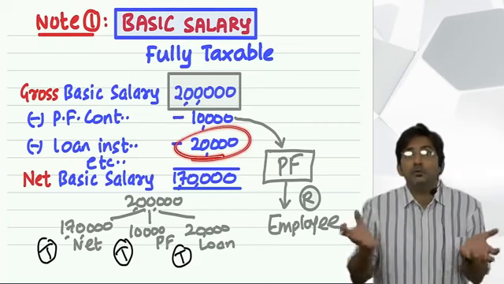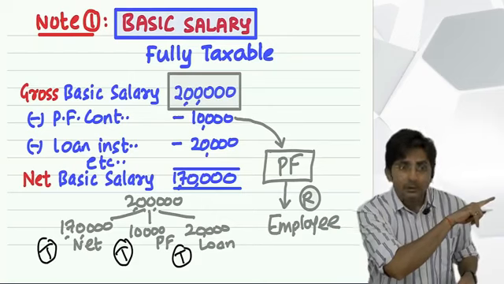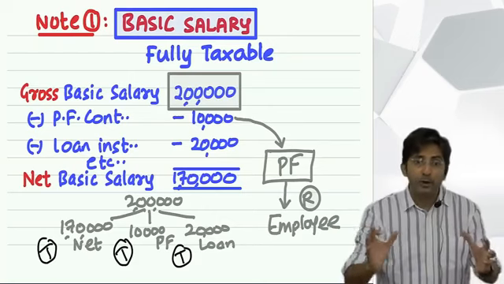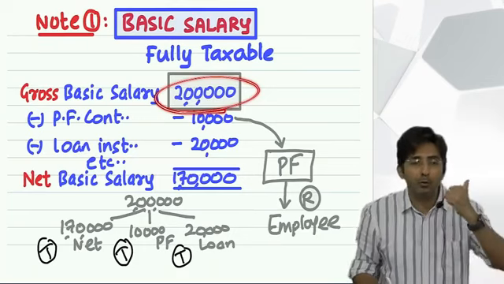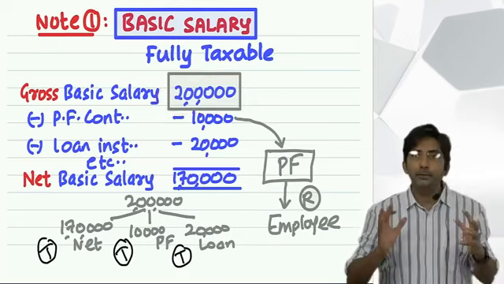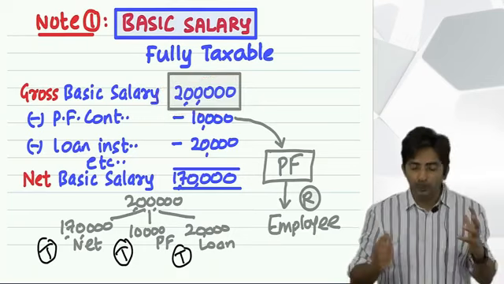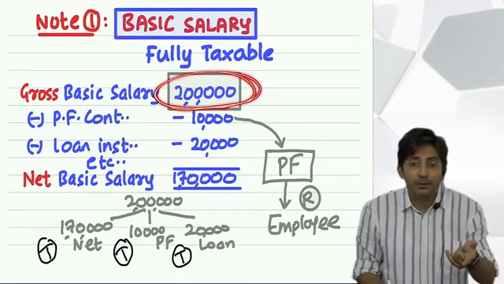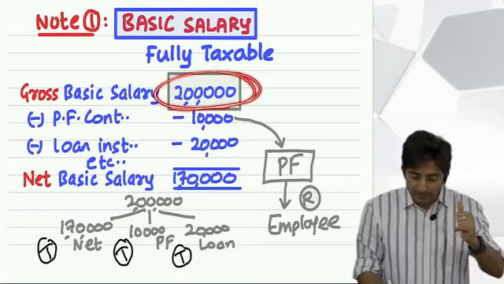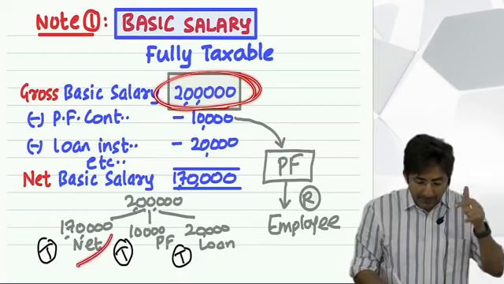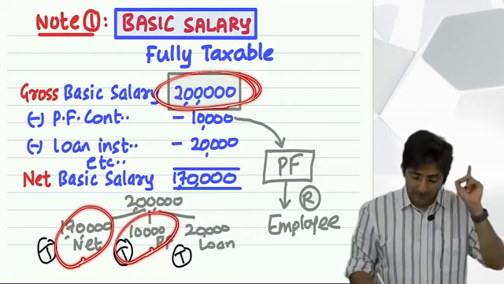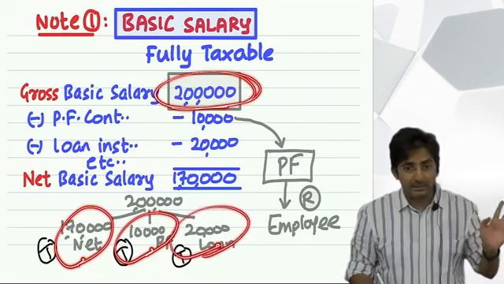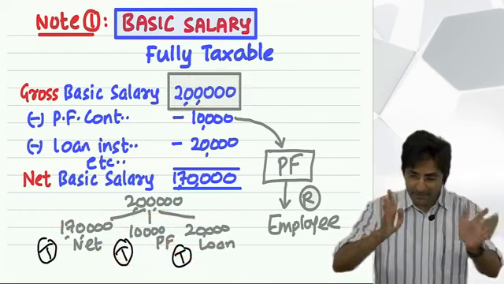And if you say, I'm not enjoying it, you enjoyed the loan. Don't say you didn't enjoy this. And if you enjoyed the full 2 lakhs, why not pay tax on the full 2 lakhs? See, basically we should be convinced that eventually I am getting the benefit of the full 2 lakhs. But the difference is past, present, future. What do you mean by this? 170 I am enjoying in the present. 10,000 I will enjoy in the future. 20,000 I enjoyed in the past. But you enjoyed, then pay tax.